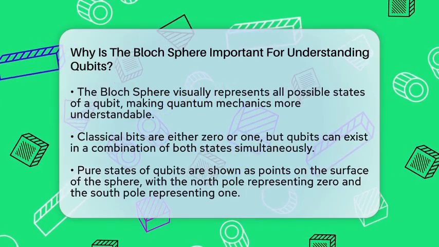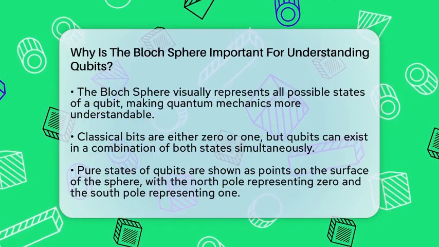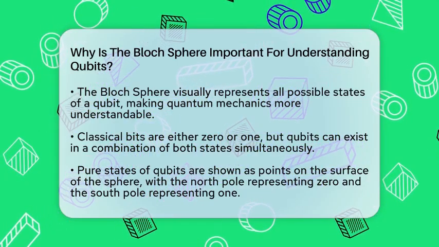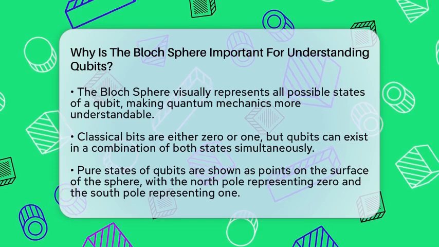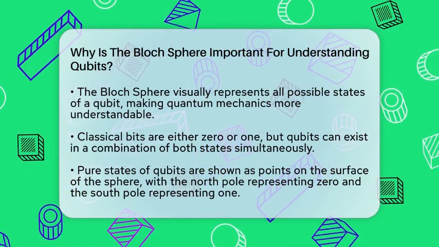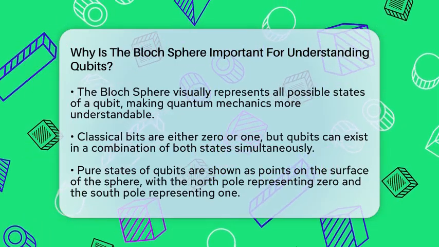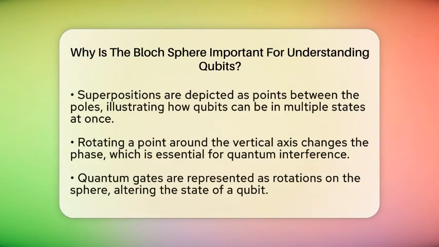Unlike classical bits that are either 0 or 1, qubits can be in a mix of both at the same time. The Bloch sphere helps us see this by representing every possible pure state as a point on the surface of a sphere. The North Pole stands for the classical 0 state and the South Pole for the 1 state. But the magic is in the middle, where superpositions live, showing how a qubit can be both 0 and 1